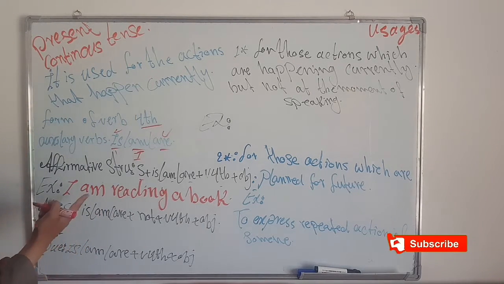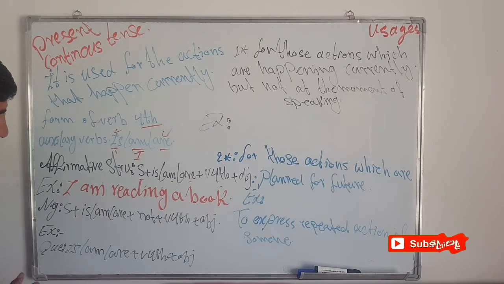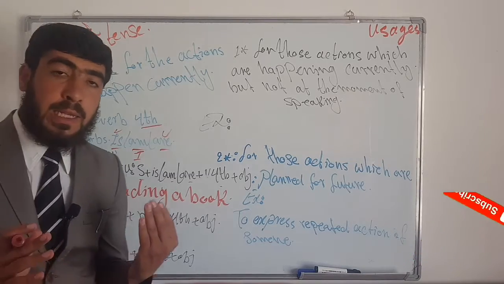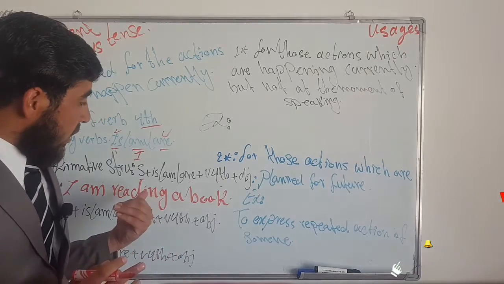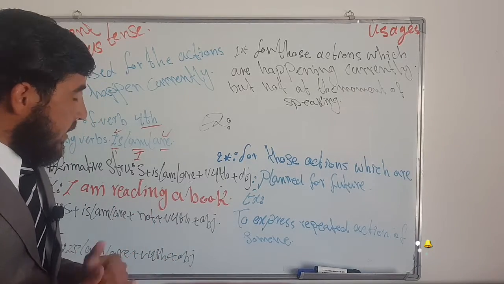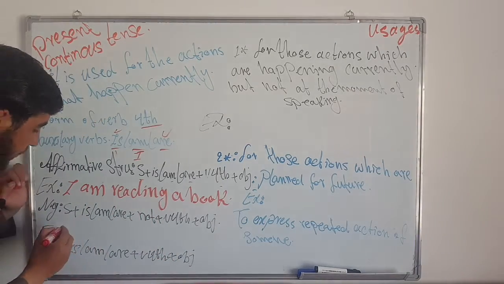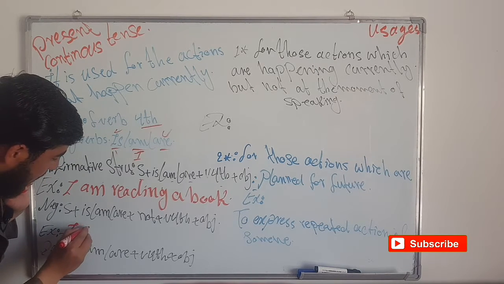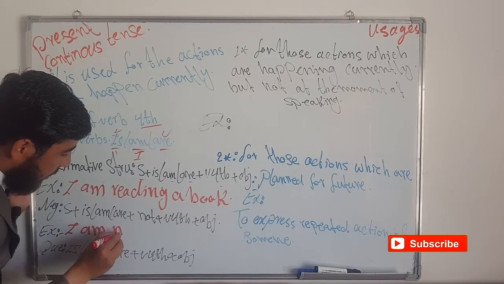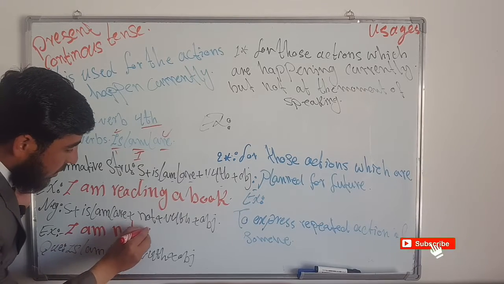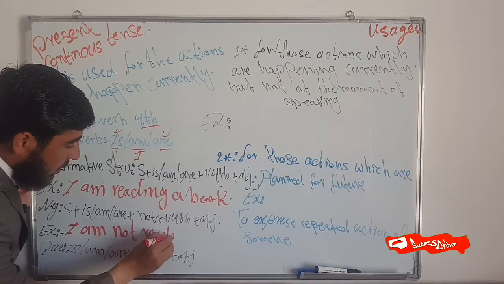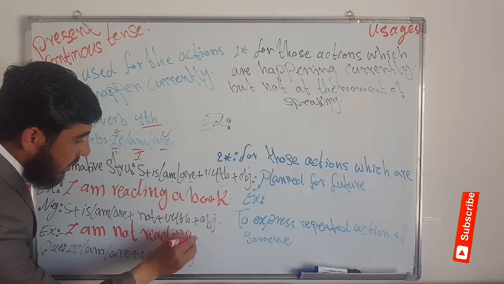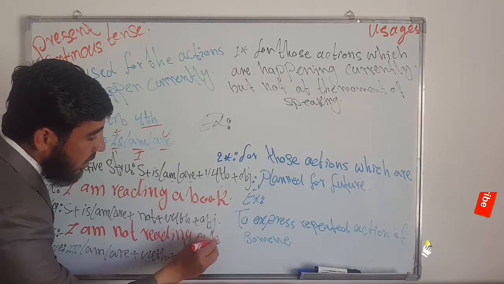Let me change the same example into negative. Only not is added, and the entire sentence is the same. For example, I am not reading a book.